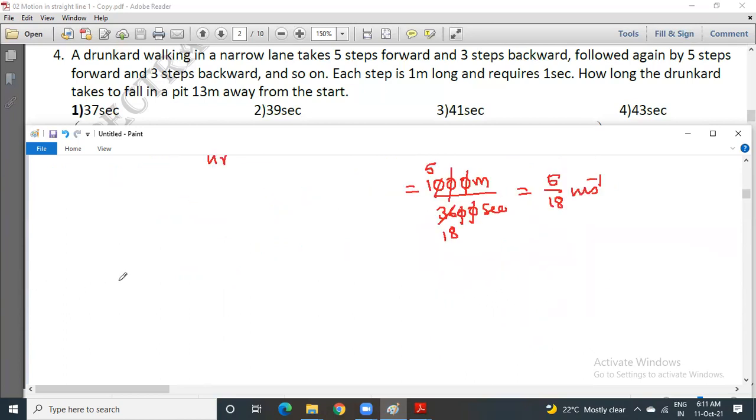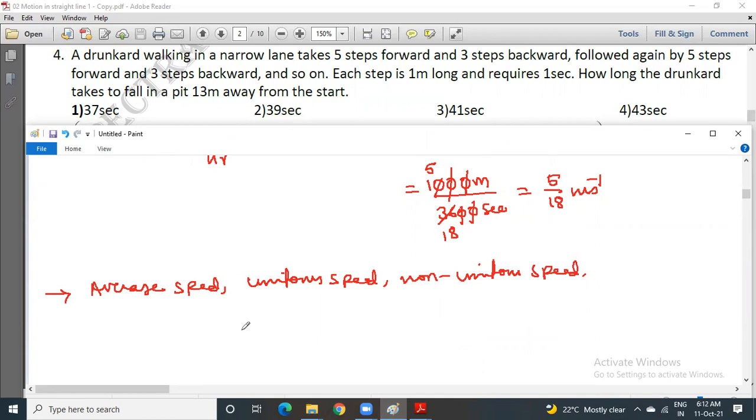As I said, there are different forms of speed. First, we'll go with average speed, then uniform speed, then non-uniform speed, and we'll also go with instantaneous speed. Students, we will continue with the different forms of speed: average speed, uniform speed, non-uniform speed, and instantaneous speed in the next class.